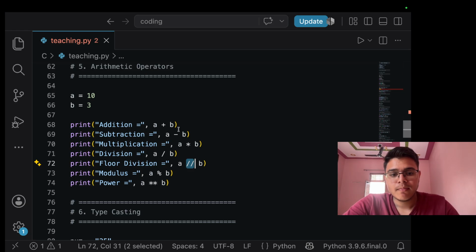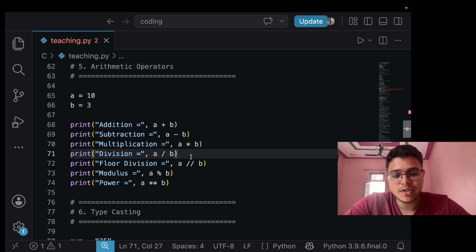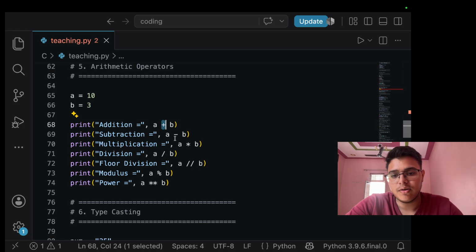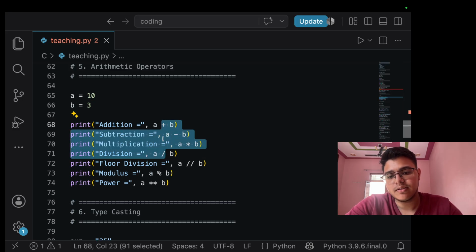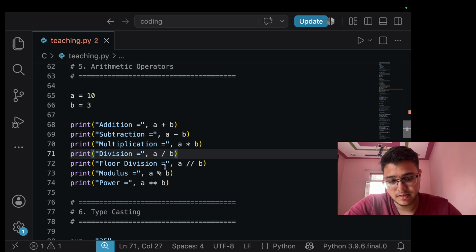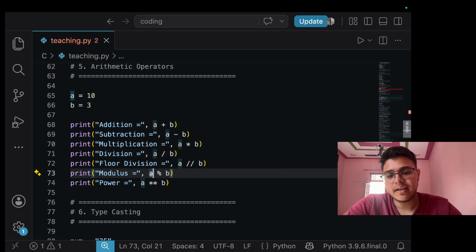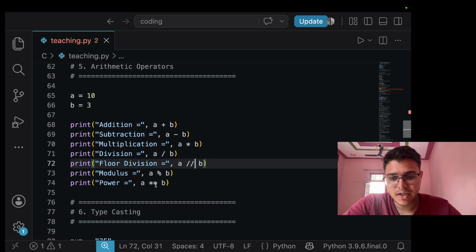Arithmetic operations are basically used to perform mathematical calculations. As we know, this is normal plus, normal minus, multiply, divide. These are normal, so I don't think I have to explain them. But for these, this is the percentage sign, like a percent b, or a modulus b. This is floor division and this is exponent.